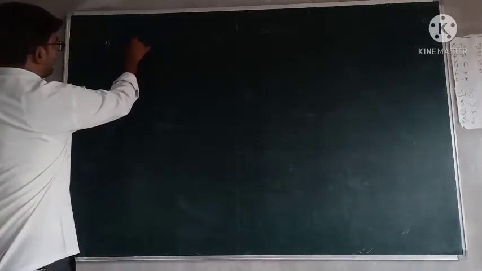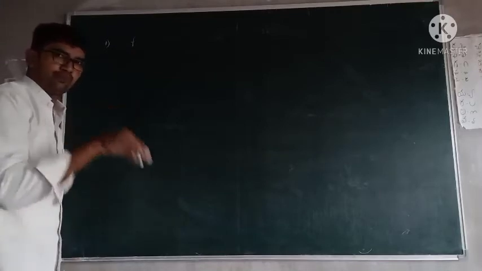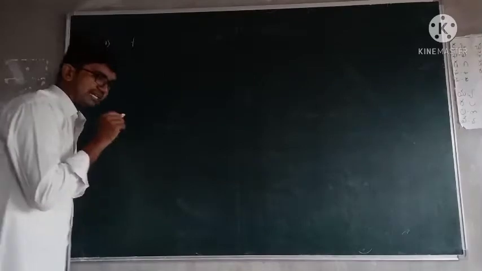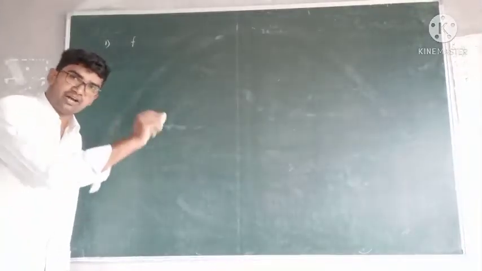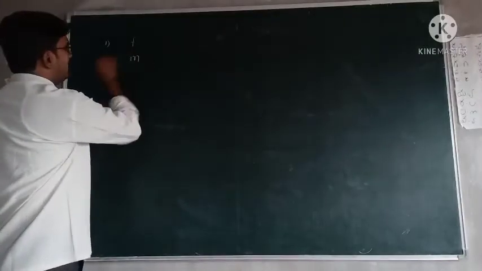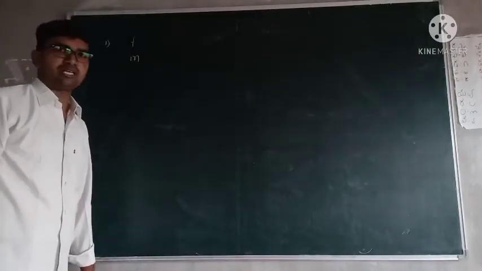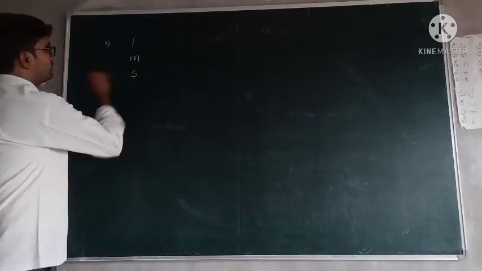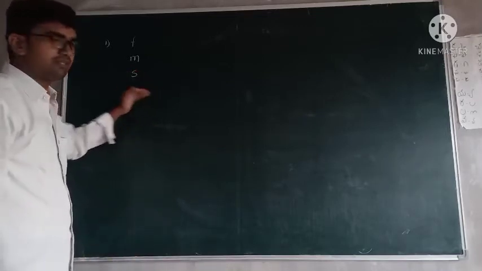First, check whether a functional group is present or not. If a functional group is present, give the numbering based on the functional group. If a functional group is not present, check the multiple bonds. If multiple bonds are present, give the numbering based on the multiple bond. Last one, substitution: based on this, give the numbering.